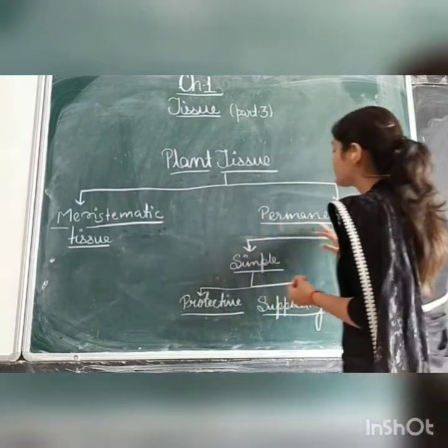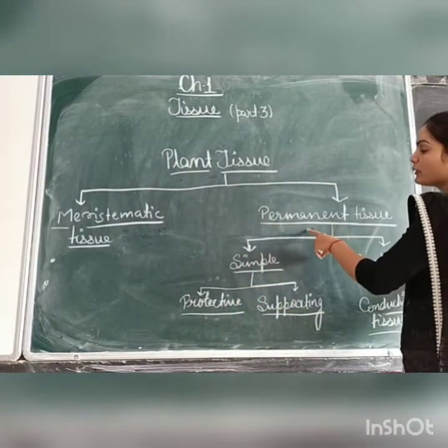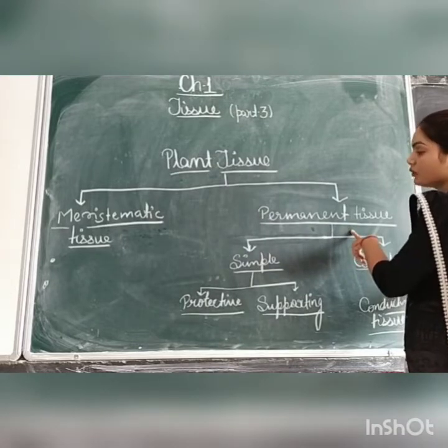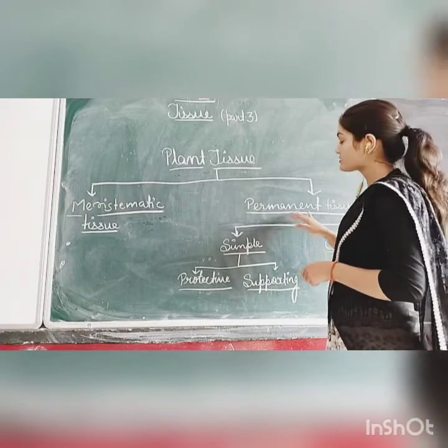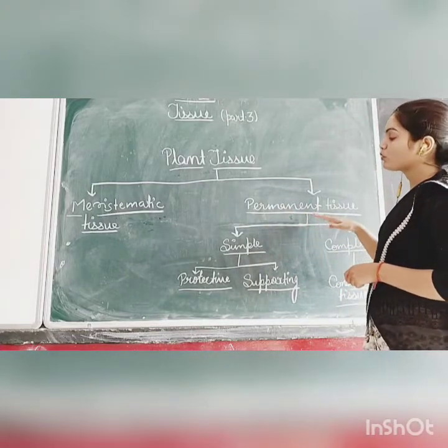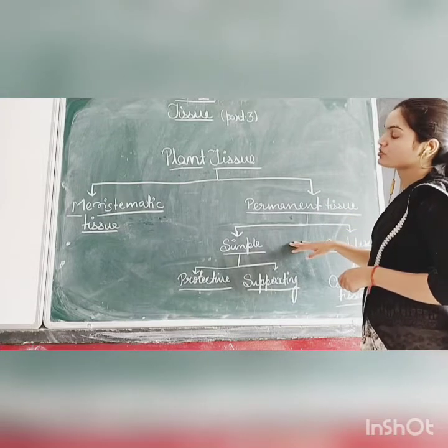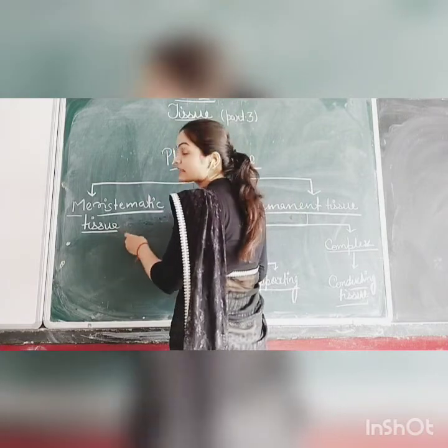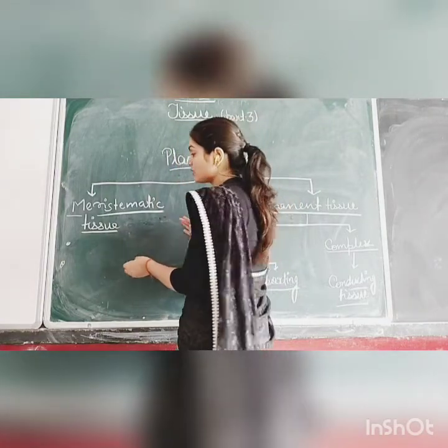But permanent tissue does not divide itself, and its growth is now permanent. Now, in meristematic tissue, we will study the types of meristematic tissues in plants.